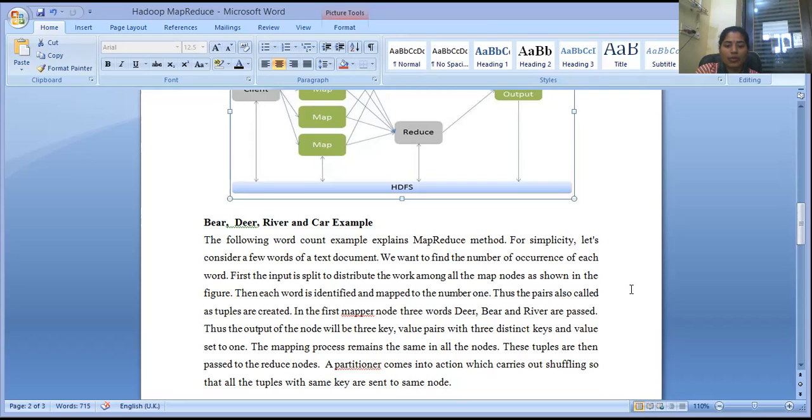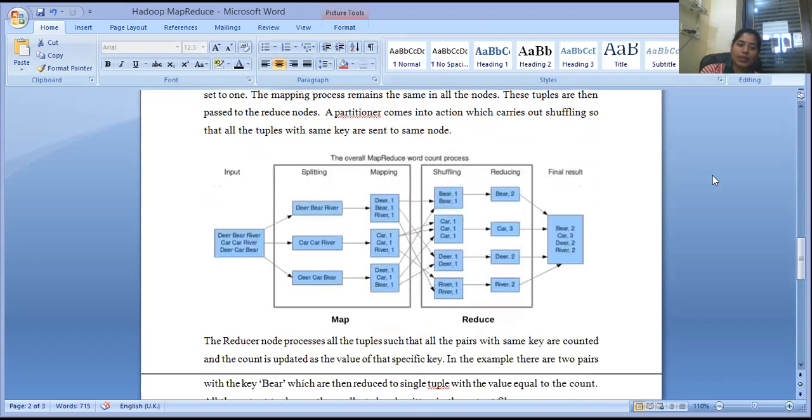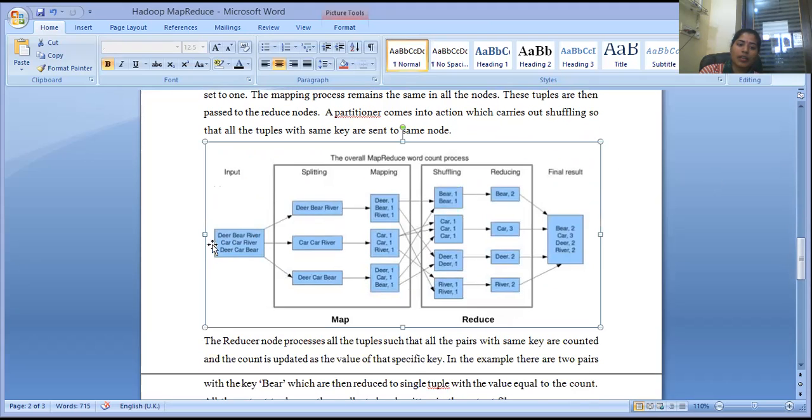In the first mapper node, three words deer, beer, river are passed. Thus, the output of the node will be three key-value pairs with three distinct keys and values set to one. The mapping process remains the same in all the nodes. These tuples are then passed to the reduce node. A partitioner comes into action which carries out the shuffling so that all tuples with the same key are sent to the same reducer. Clear? So you can see here beer, deer, river, car, river, deer, car, beer.